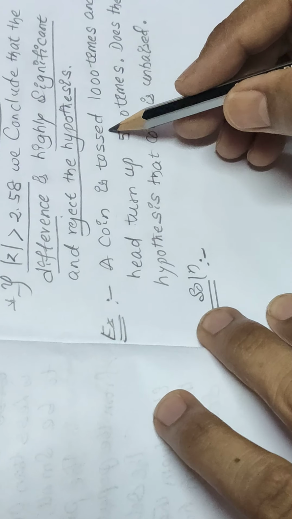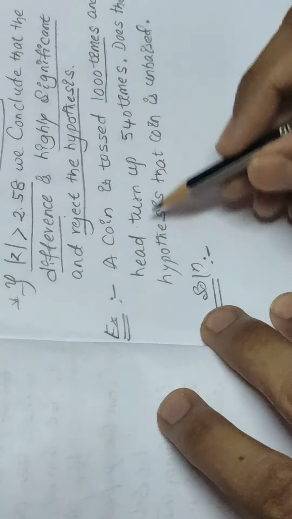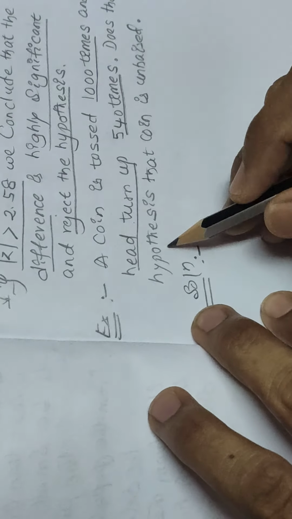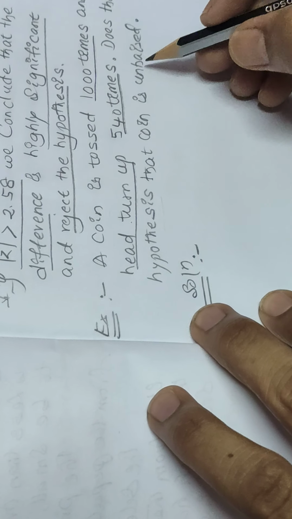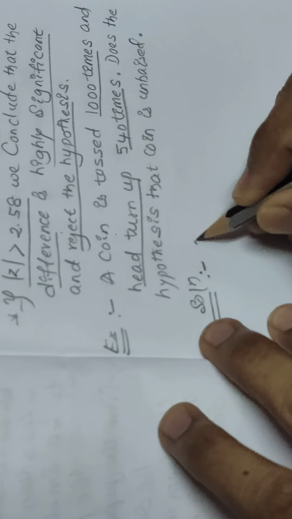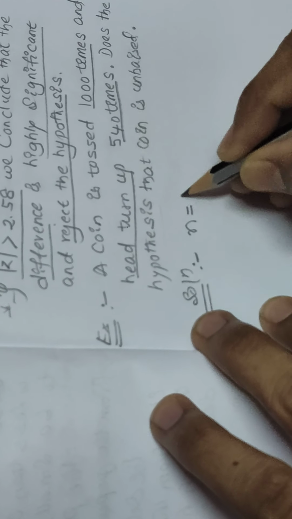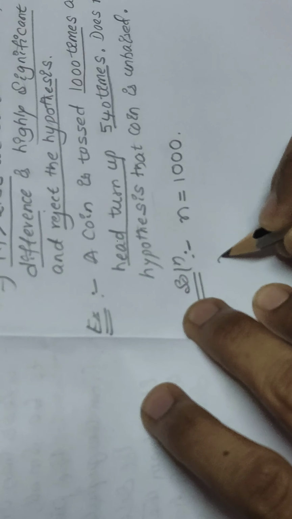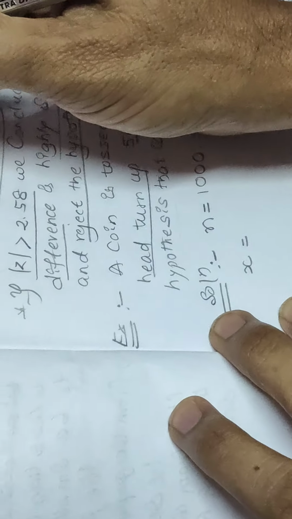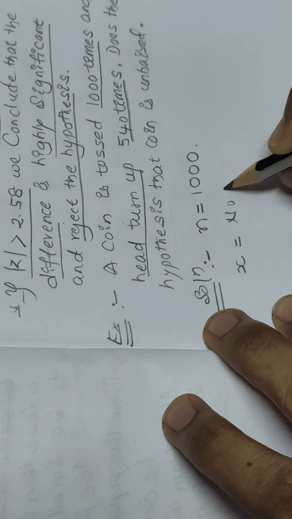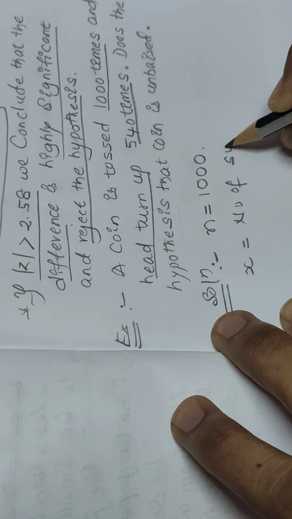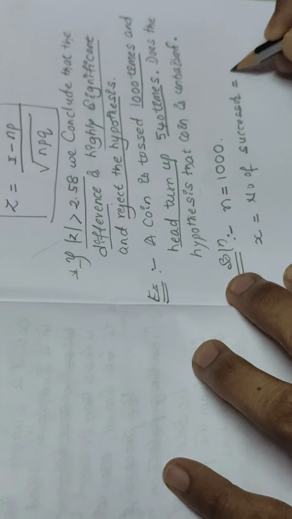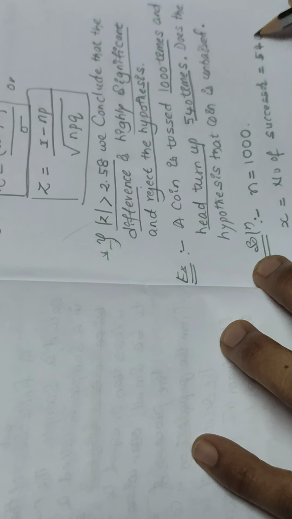A coin is tossed 1000 times and heads turns up 540 times. Does the hypothesis that the coin is unbiased hold? So first we write n, the number of times the coin is tossed, that is 1000, and x is the number of successes, that is 540.